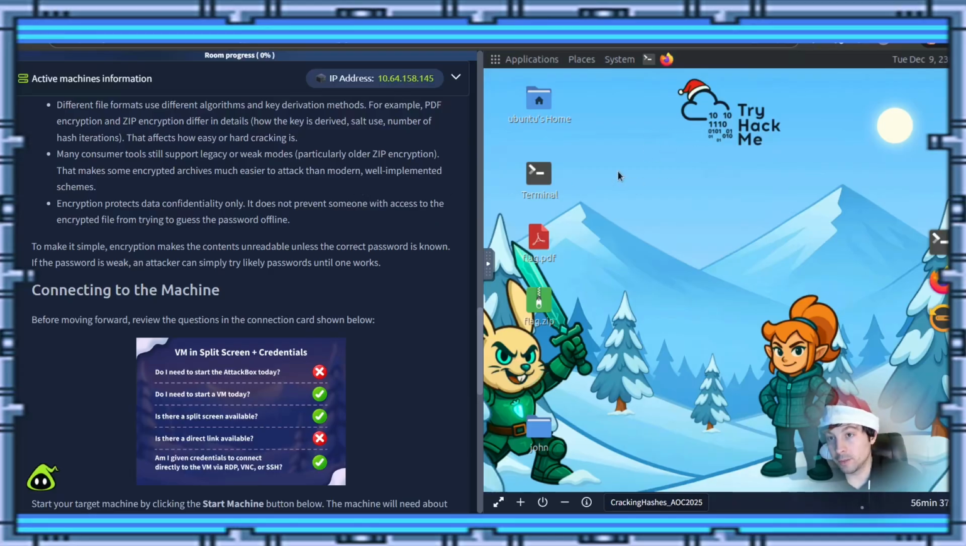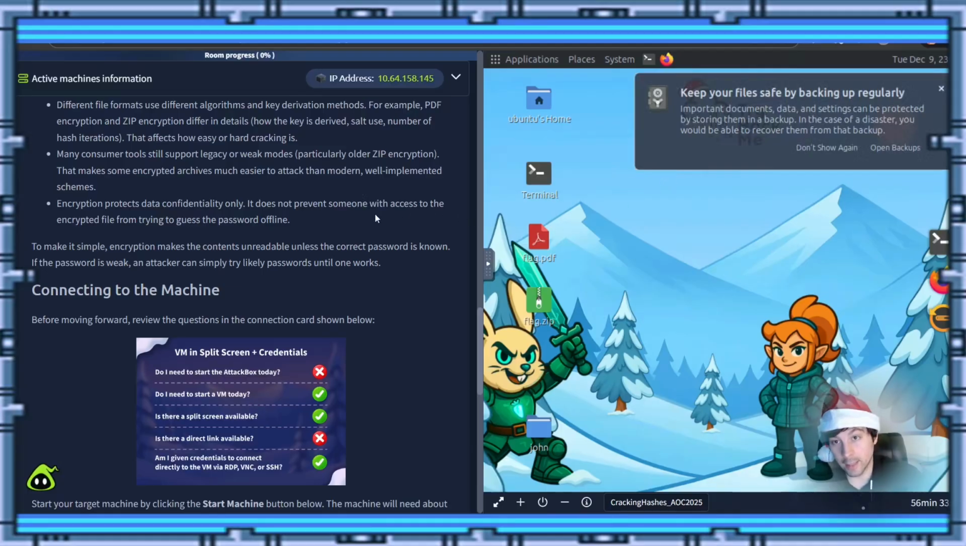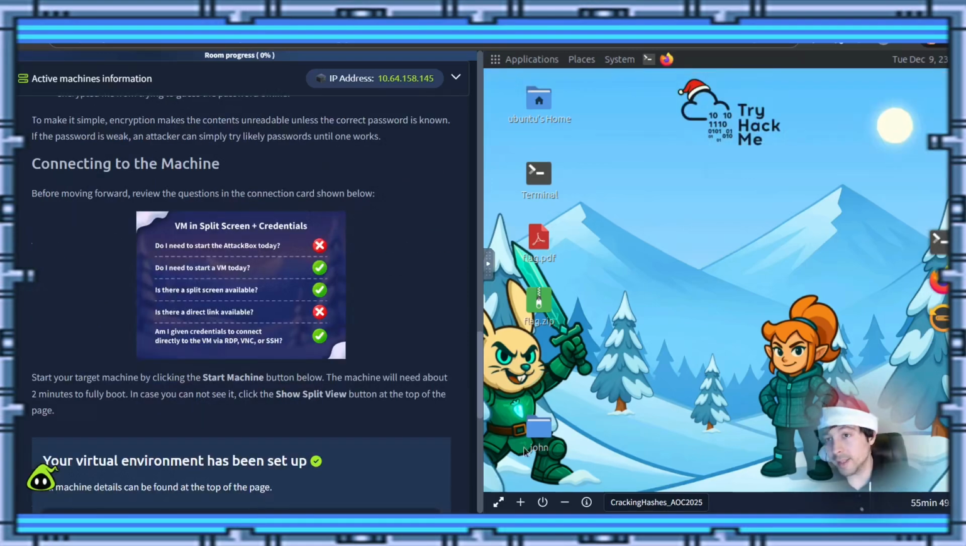Encryption protects data confidentiality. It does not prevent someone with access to the encrypted file from trying to guess the password offline. To make it simple, encryption makes the contents unreadable unless the correct password is known. If the password is weak, an attacker can simply try likely passwords until one works.